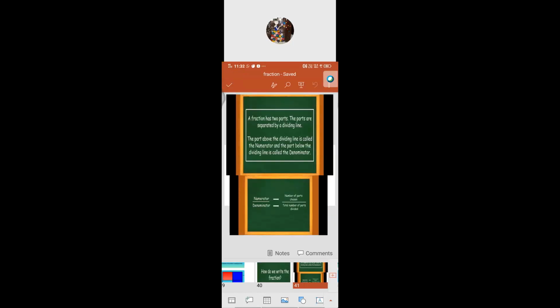A fraction has two parts. The parts are separated by a dividing line. So far we have seen only that. Now we are going to learn the new terms from the fraction.